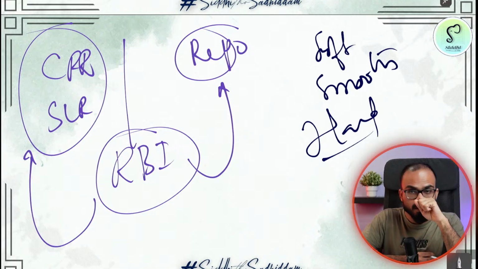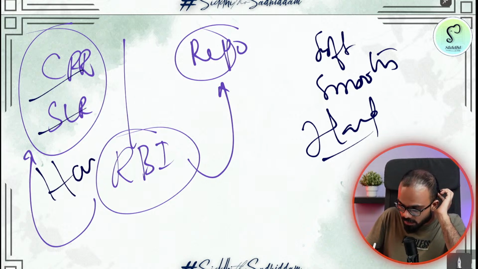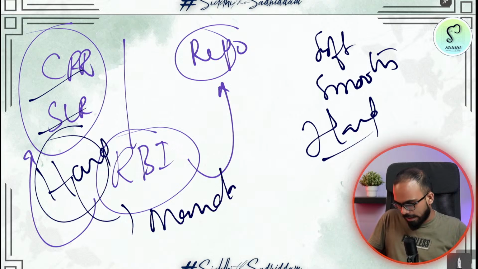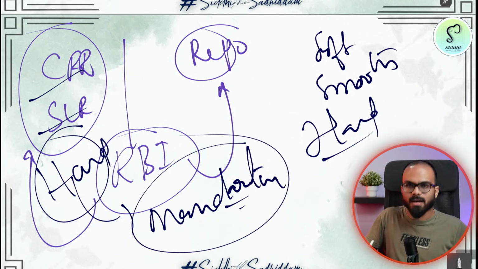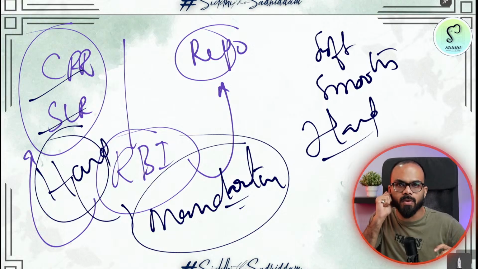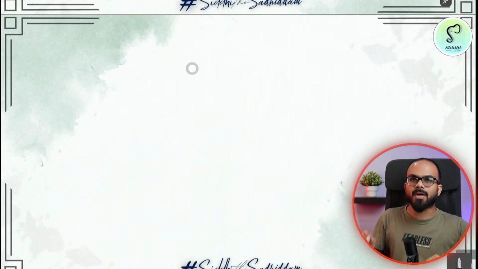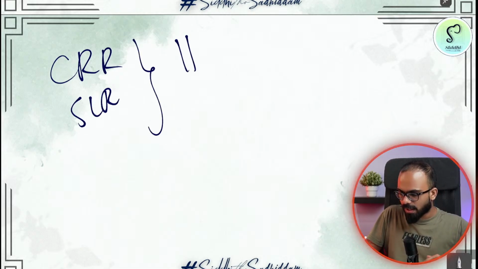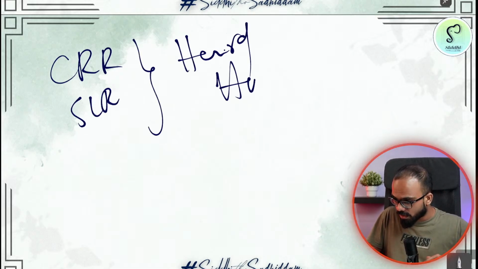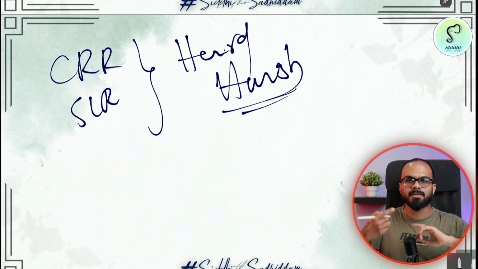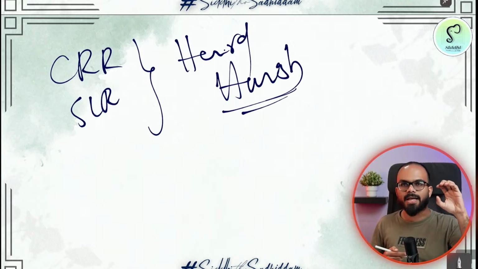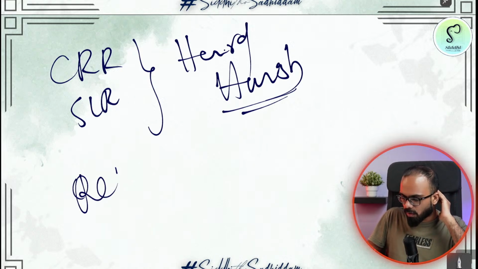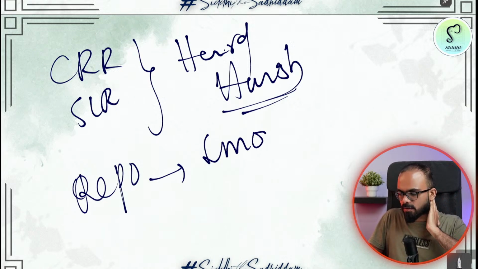No, no, no, Satya. CRR, SLR are hard measures. The impact is immediate. This is mandatory. In banking terminology, something is hard when the bank is forced to do it. So, you understood the word in the wrong manner. CRR, SLR are hard, which means they are harsh. Here, hard means harsh, not hard to implement. So, CRR and SLR are harsh and hard measures, whereas your repo operations, reverse repo operations, etc., are smooth operations.